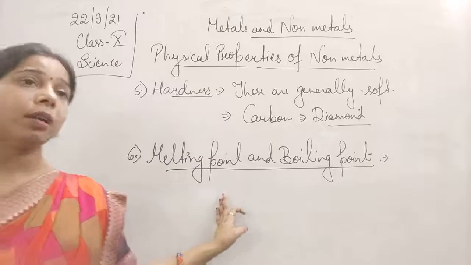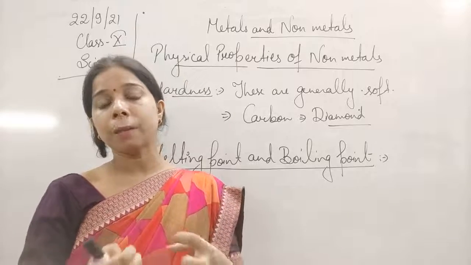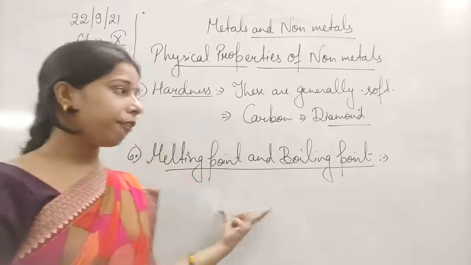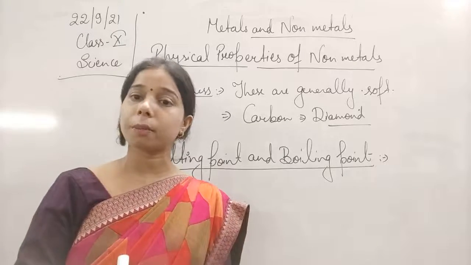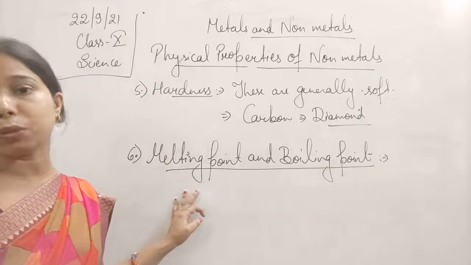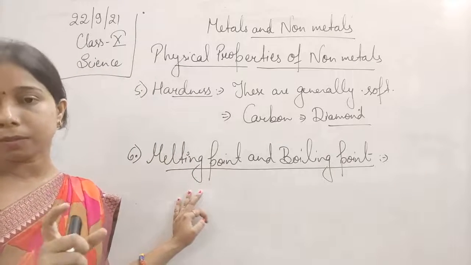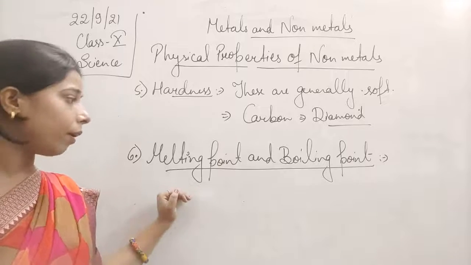You can convert it only when the force of attraction between the particles is less. In the case of metals, the force of attraction is very high, so we have to supply more heat to break the bonding between the particles. So the melting point is high.